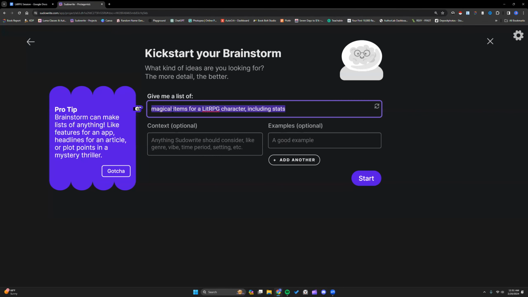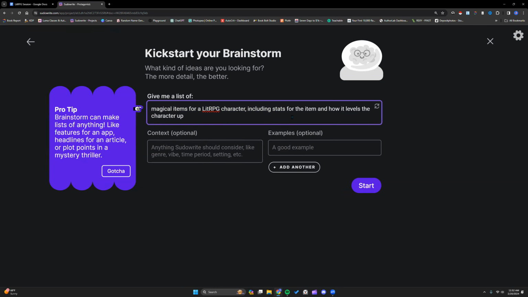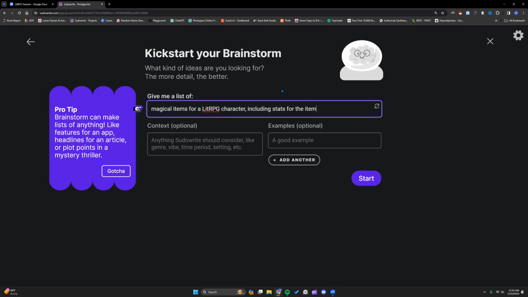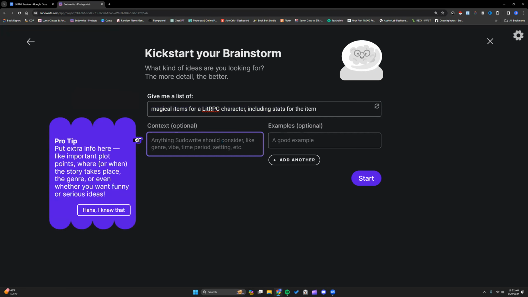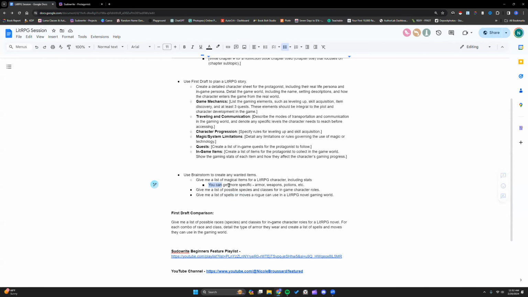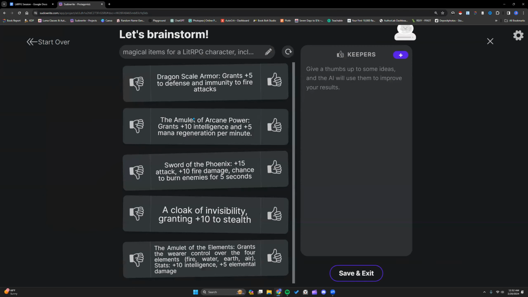So I'm asking Brainstorm for a list of magical items for a LitRPG character, including stats. Let's say for the item. We can be really super specific. But just keep in mind that little card output isn't going to be very long. So that's good. So I'm going to start this. And as you'll see in this, you don't have to just say magical items. I can get specific. I can say I want a list of weapons, the armor, potions, all of that. I want food recipes that the players use or ideas for how they create armor in the game. The ideas are really endless.